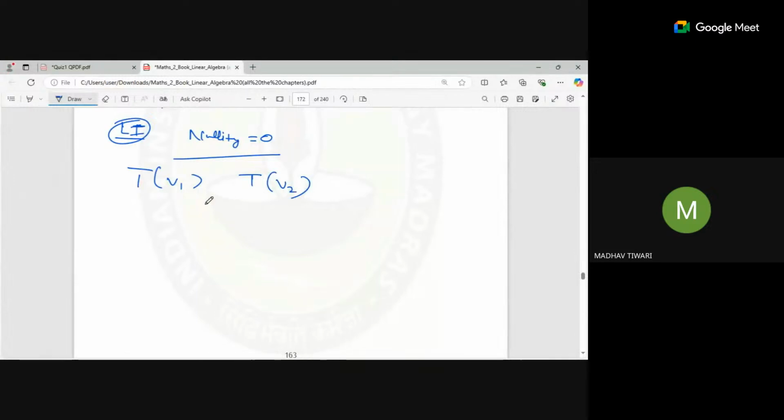This means alpha times T(V1) plus beta times T(V2) will be equal to the zero vector only when alpha and beta both are 0, right?